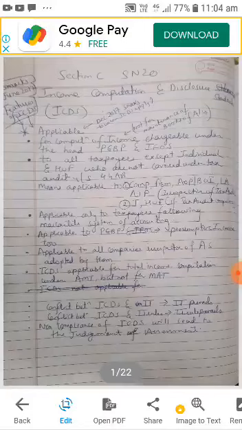Okay, then non-compliance of ICDS will lead to best judgment assessment. Means suppose your company has PGBP, you are following the mercantile system, but still you are not doing compliance of ICDS, then there are chances that there will be a best judgment assessment of your company. Okay, so that's why you have to follow ICDS properly.